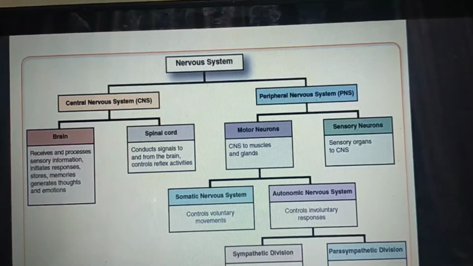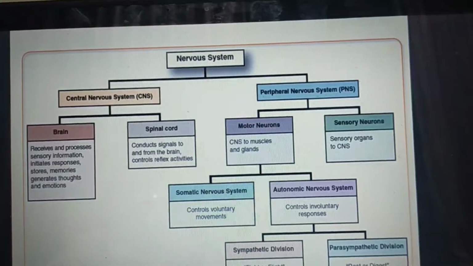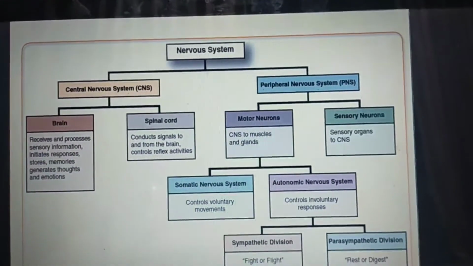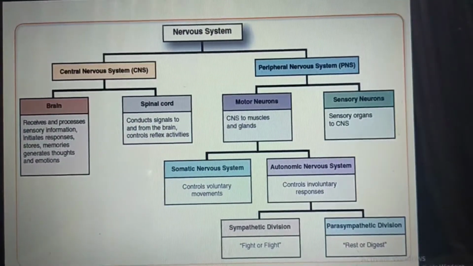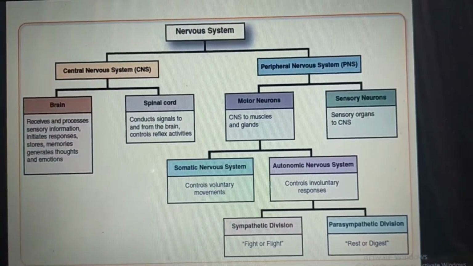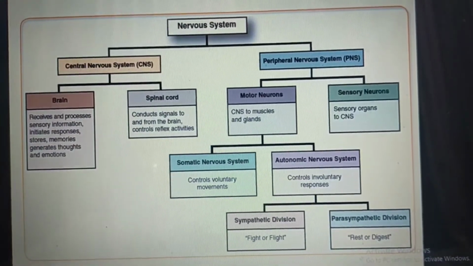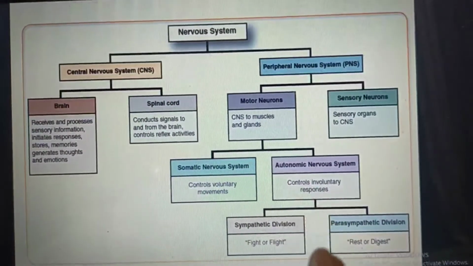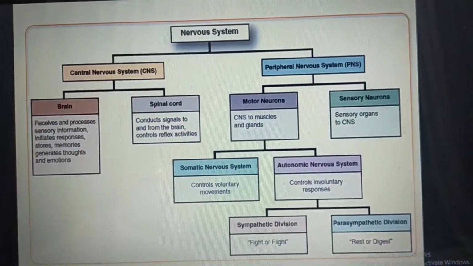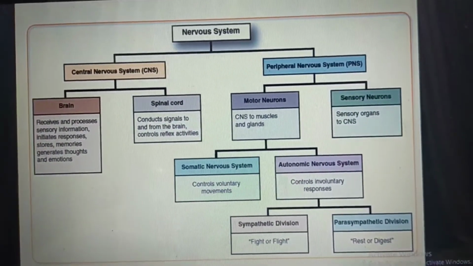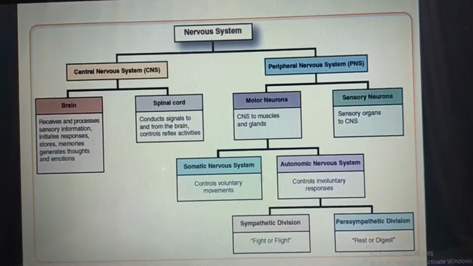The peripheral nervous system again divides into the somatic nervous system and the autonomic nervous system. The somatic nervous system controls voluntary movements and the autonomic nervous system controls the involuntary responses. Again, the autonomic nervous system is divided into two parts. First is the sympathetic division and the second is the parasympathetic division.